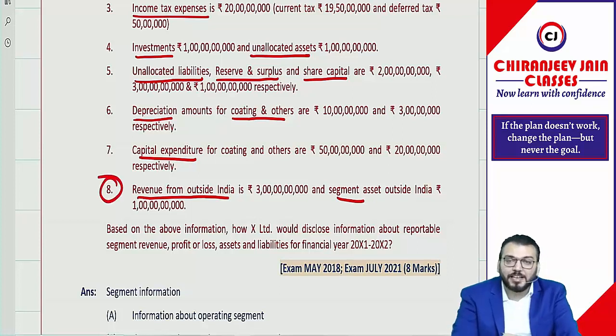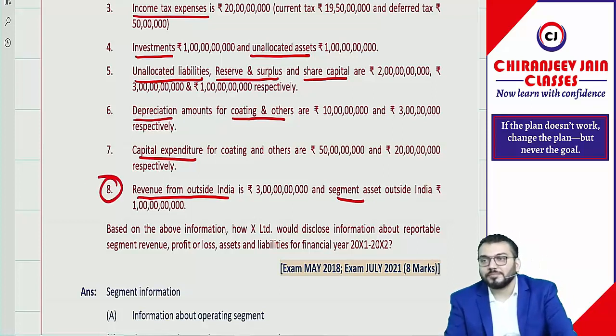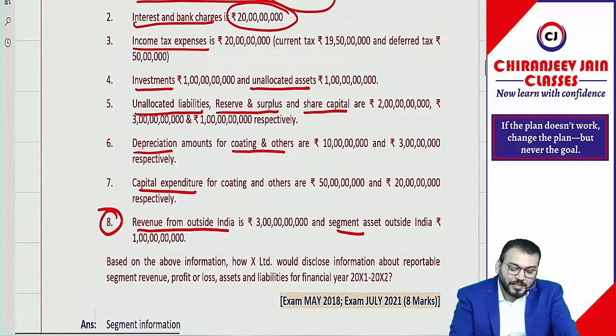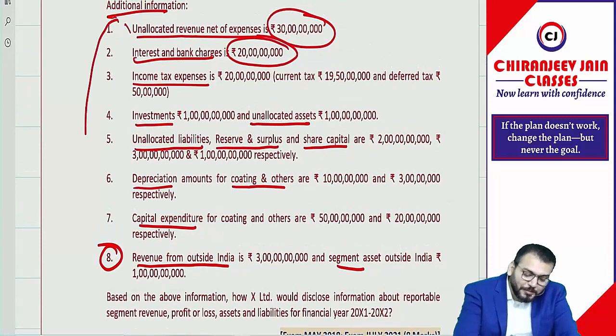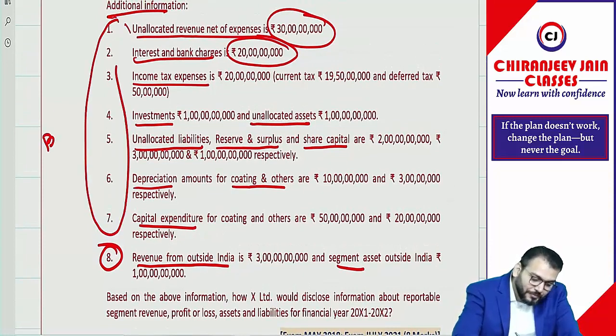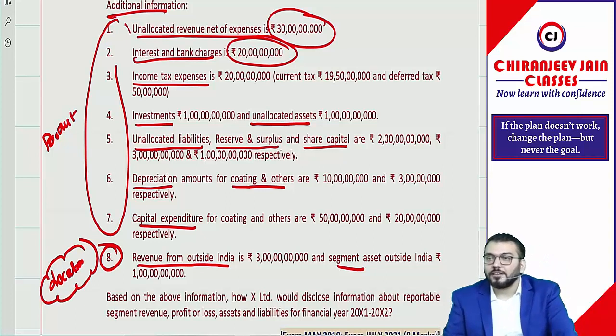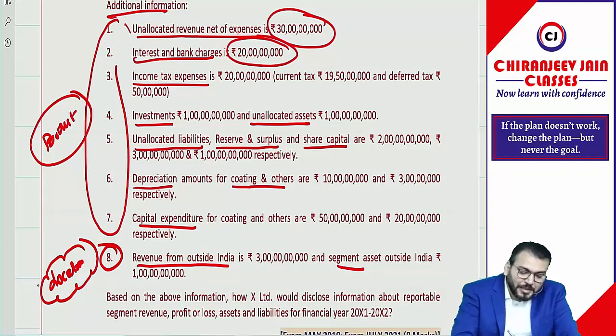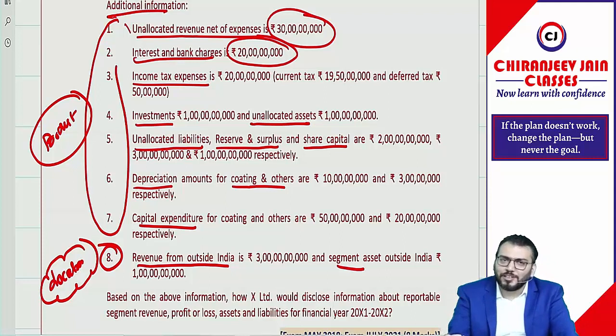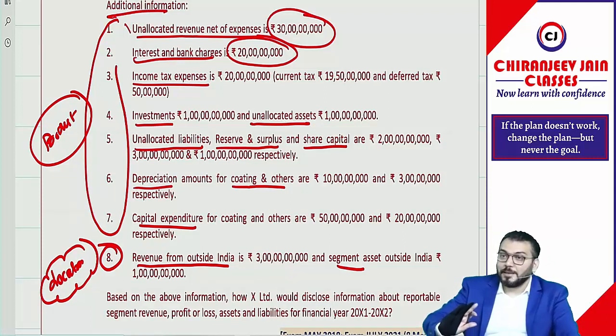But this point number 8 is for what? This becomes information based on location. Now you see, there is much information given based on product and some information they have given based on location. So which will become primary, which will become secondary? Can I say this becomes primary, this becomes secondary, and from the examination point of view always this type of question will be asked. But if they have given it the other way round, then apply your common sense.